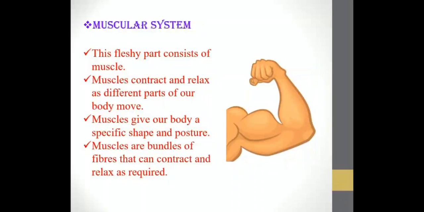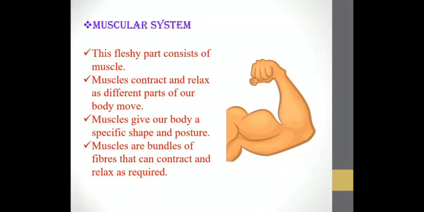So muscles contract and relax as different parts of our body move. We have a lot of muscles in our body. As we move the parts of our body, some of our muscles contract and some of them relax. Now, muscles give our body a specific shape and posture.